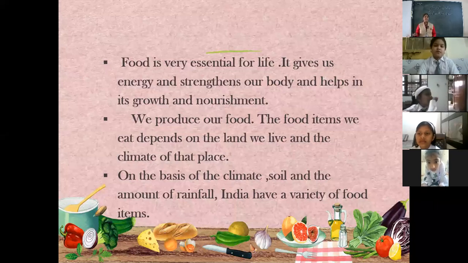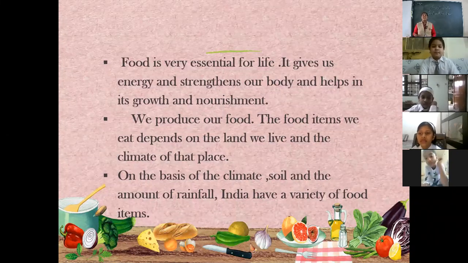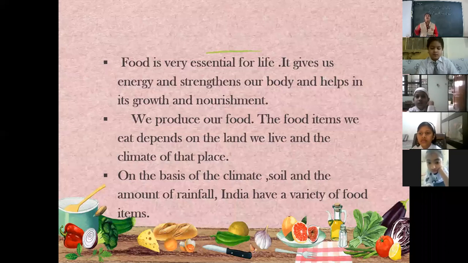Very simple example, children. Suppose I am living in a colder region, let's say Kashmir. The food that I eat will be in such a way that it will warm my body in severe winters. For example, I will have hot soups, teas, or something related to non-vegetarian dishes. So this will keep my body warm. So according to the climate and location, India has a variety of food items.